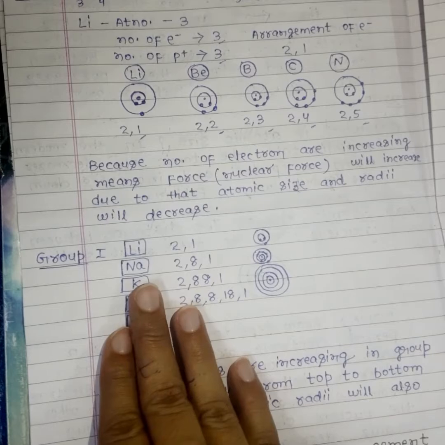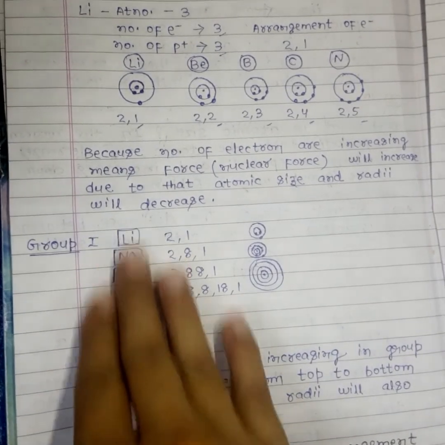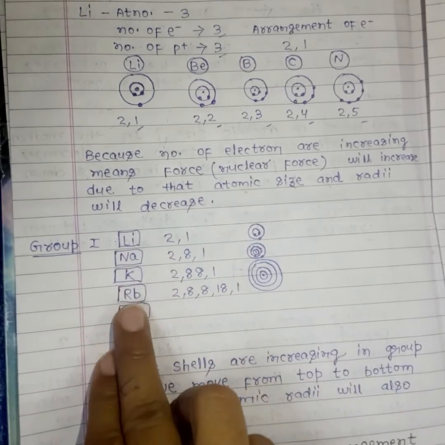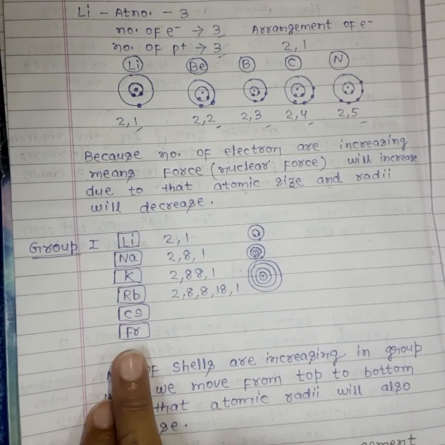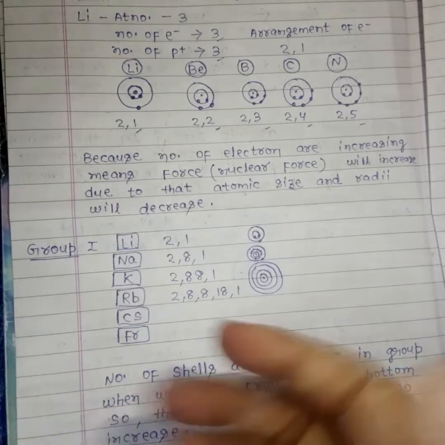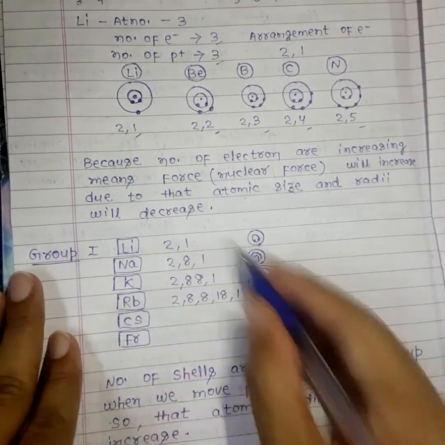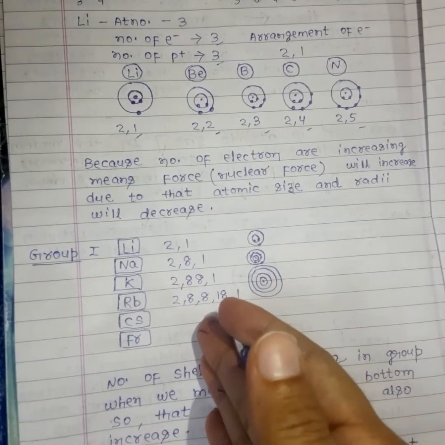But it is opposite in the case of group. If you see the group, first group is lithium, sodium, potassium, rubidium, cesium and francium. Hydrogen is also there, but we have not taken it. So lithium and the others we have arranged like this. If you see the whole group, shell number is increasing.